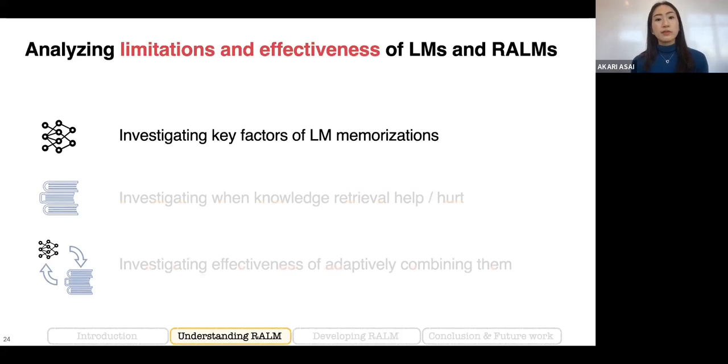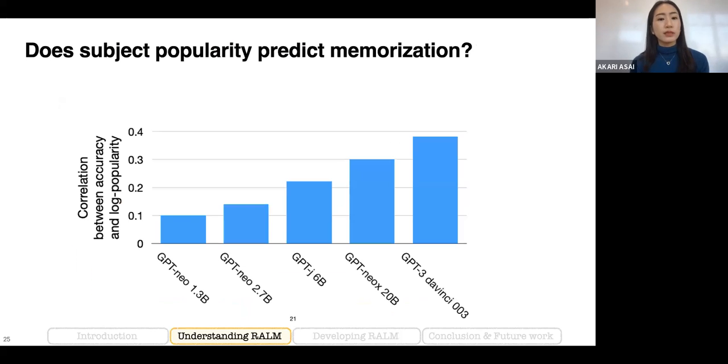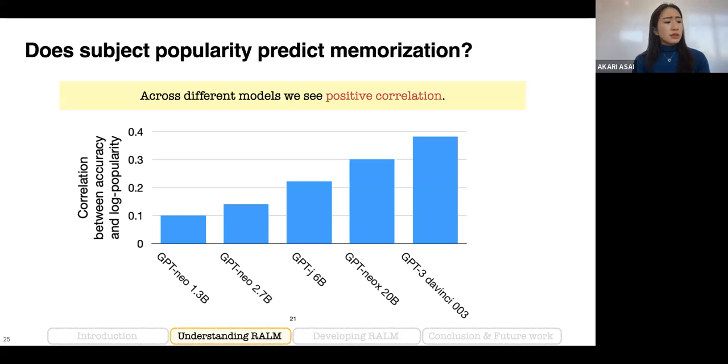Now I would like to talk about some key findings from our first analysis about language model memorization. The key finding is that across different language models, different sizes, different language model families, we see a strong positive correlation between the model accuracy and popularity. And higher correlation happens in larger models such as GPT-Neo 20 billion or GPT davinci-003.